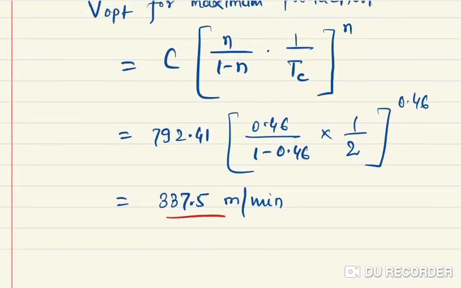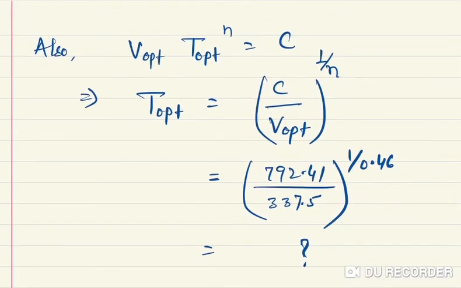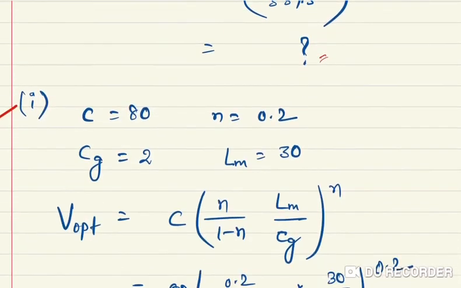Clear? Now we require T optimum, means the optimum value of tool life. So we will use V to the power n equal to C. Here we will put the optimum values. So V optimum has been calculated, so T optimum we can calculate. So this is up to you. You solve it and get the values.